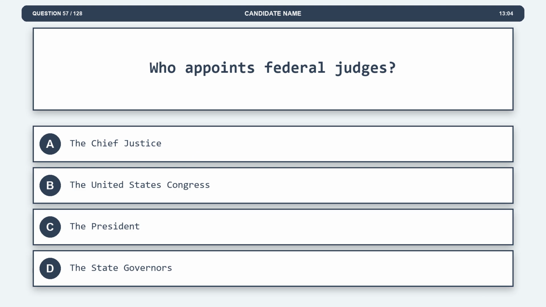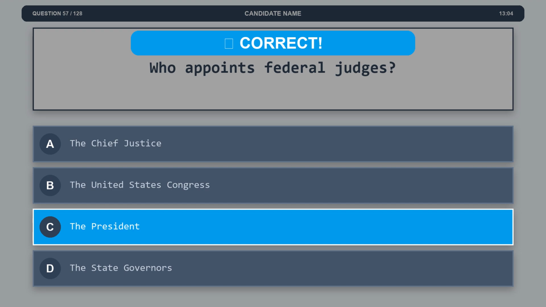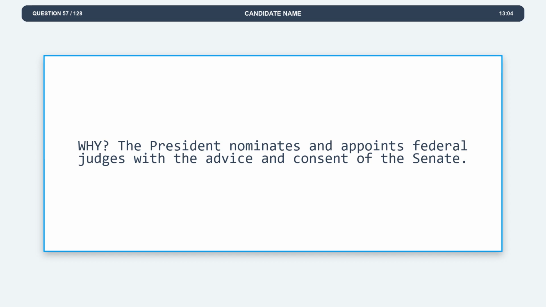Question 57. Who appoints federal judges? Option A, the Chief Justice. Option B, the United States Congress. Option C, the President. Option D, the state governors. The correct answer is option C, the President. Explanation. The President nominates and appoints federal judges with the advice and consent of the Senate.